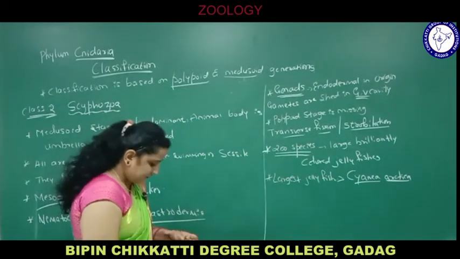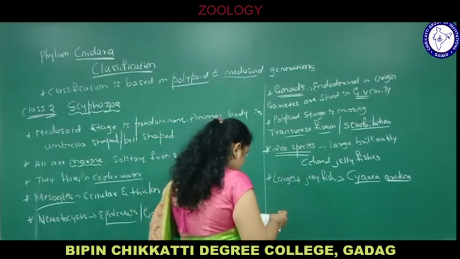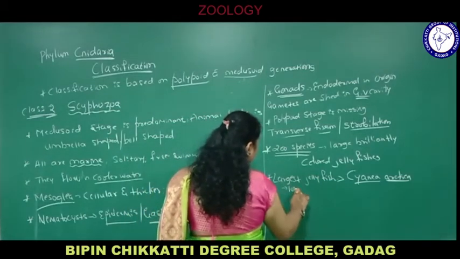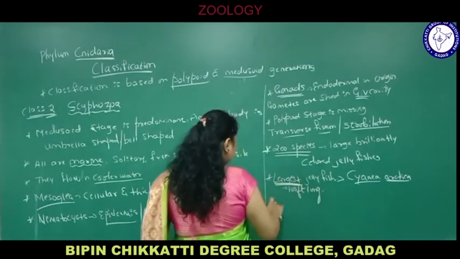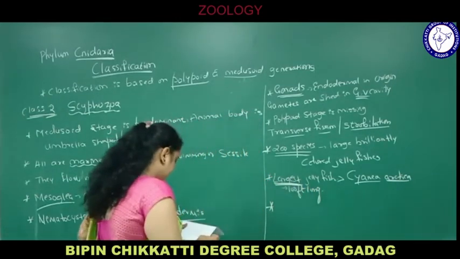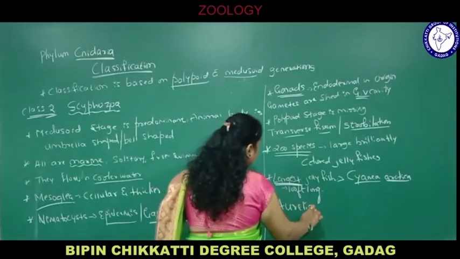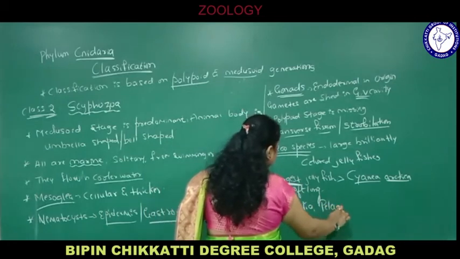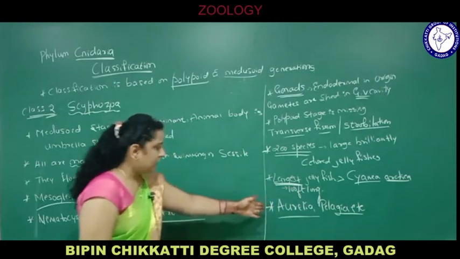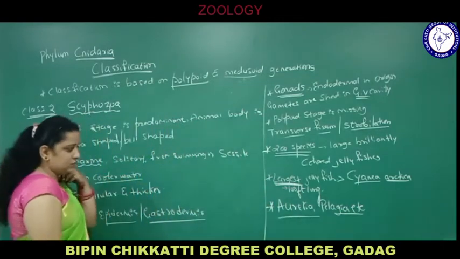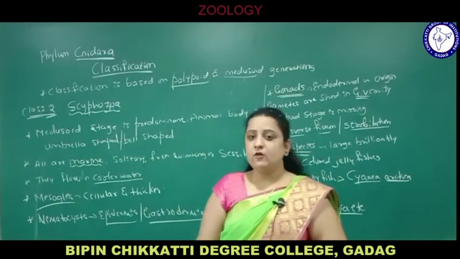You know the rules already. Cyanea arctica possesses tentacles up to 100 feet long, so it is called the largest jellyfish. Examples are Aurelia and Pelagia, examples of class Scyphozoa. Aurelia is nothing but the commonly called jellyfish.